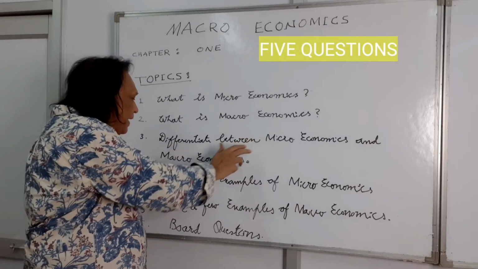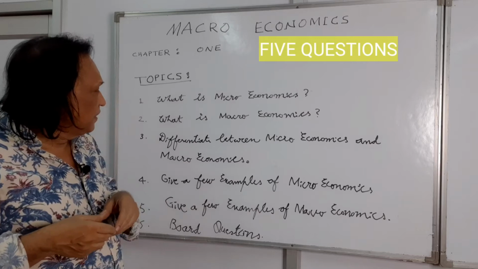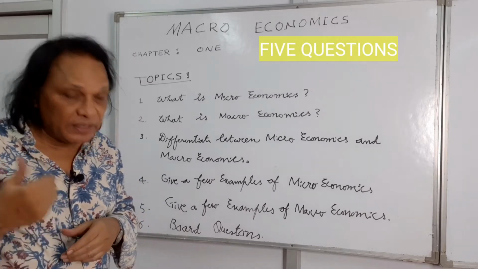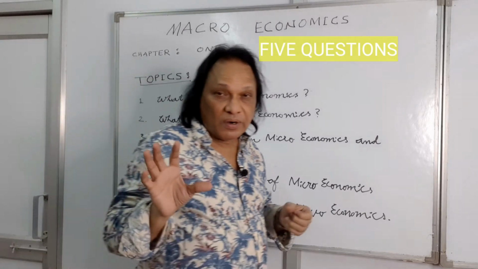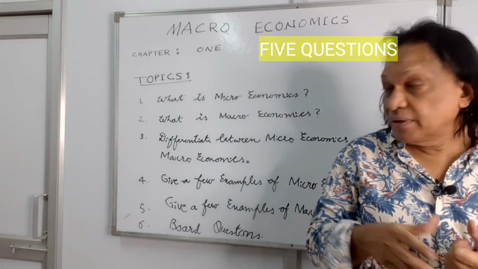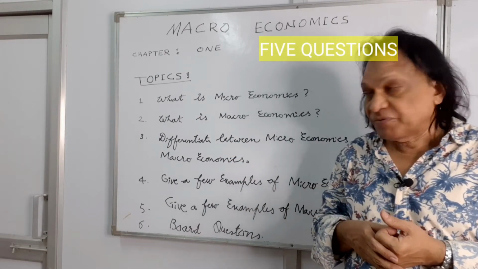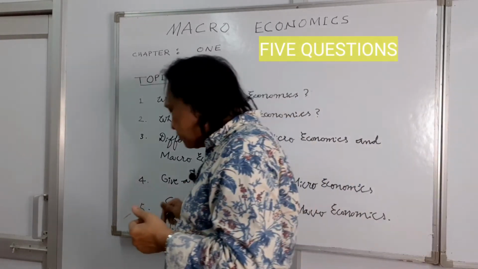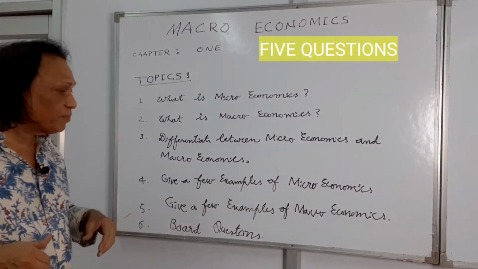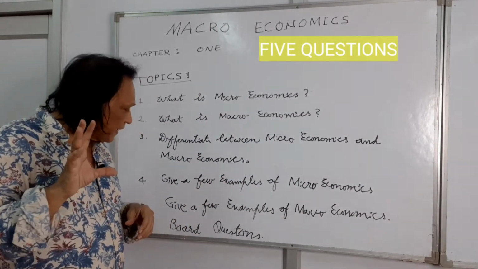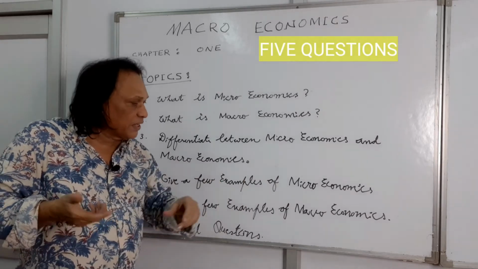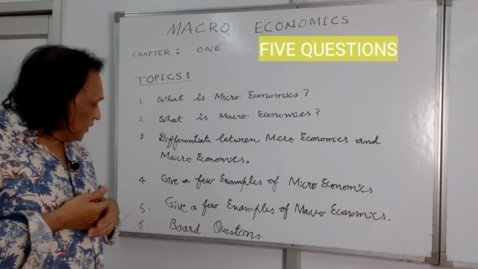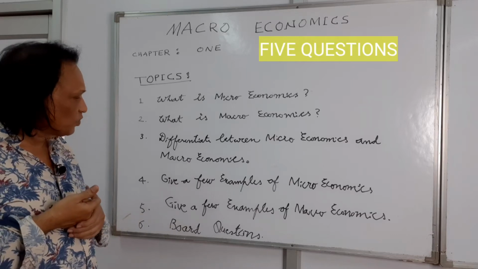And differentiate between microeconomics and macroeconomics, probably this question can come for 3 or 4 marks where you are supposed to write 3 very important points or 3 differences or 4 differences. Not too many, the most important ones. And then they can ask you some questions. Give an example of macroeconomics. You just have to write 1 example. It carries 1 mark. Give an example of macroeconomics. Again, 1 example. That's more than enough. And as usual, we'll be discussing the board questions.